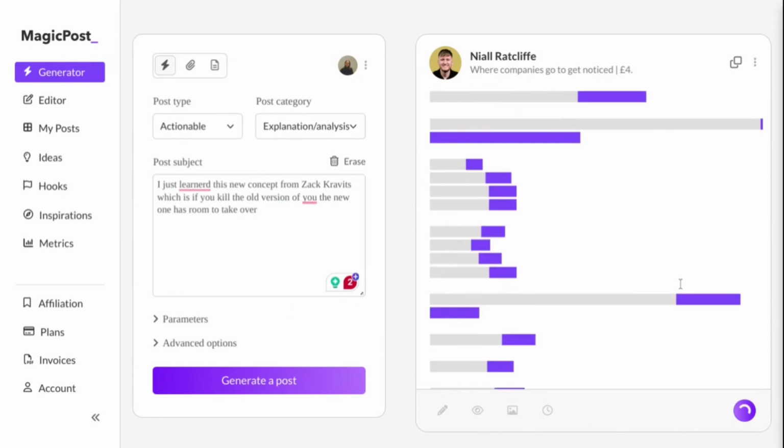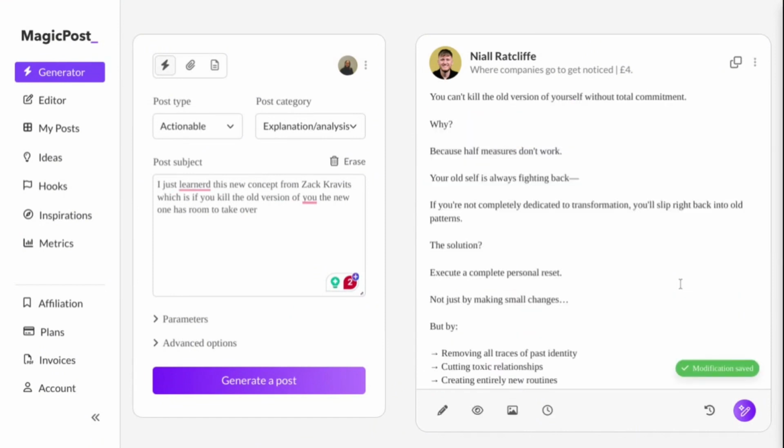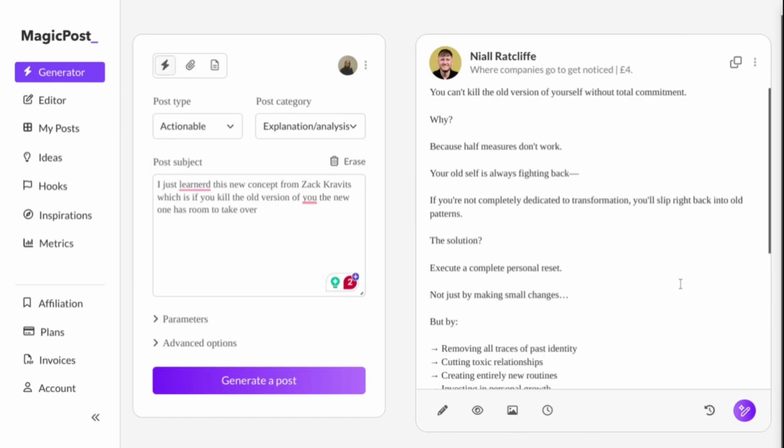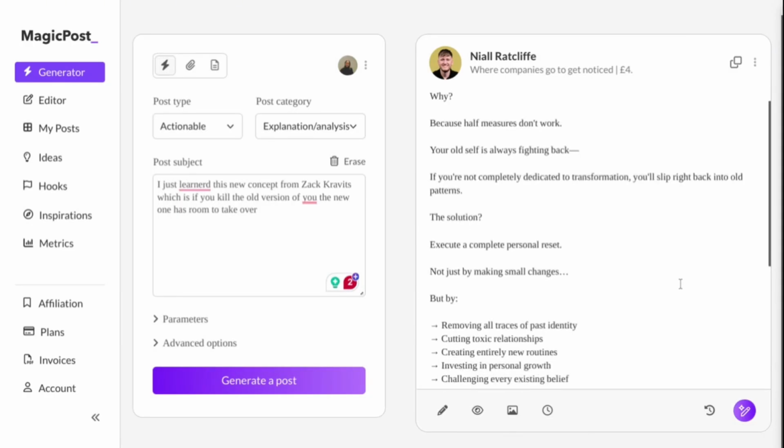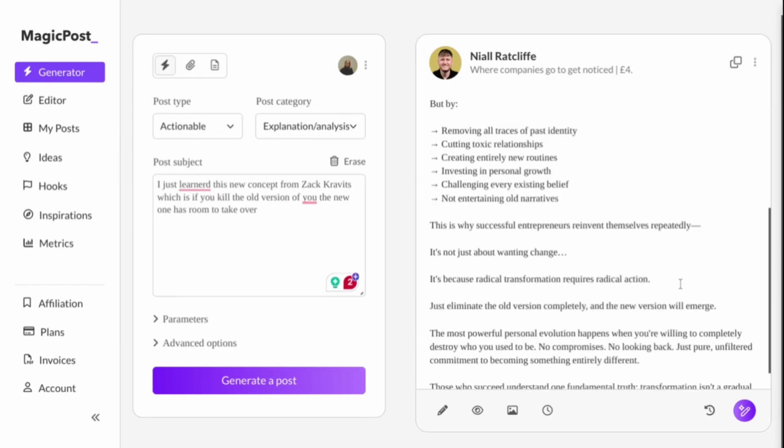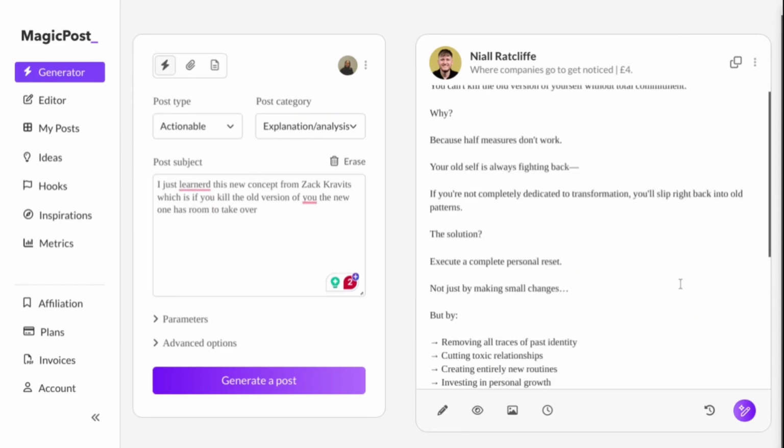So as you can see, you can't kill the old version of yourself without total commitment. Why? Because half measures do not work. Your old self is always fighting back and blah blah blah, right? As you can see, this one in a sense is much better than the previous one, right?